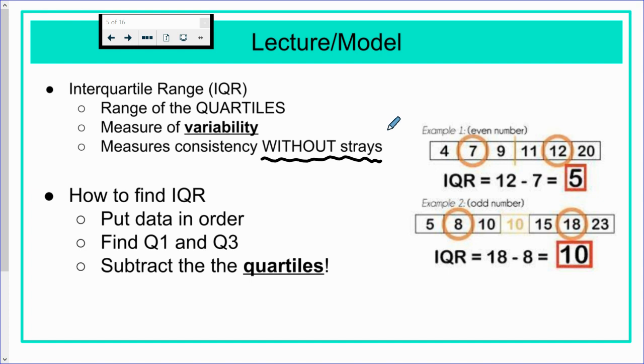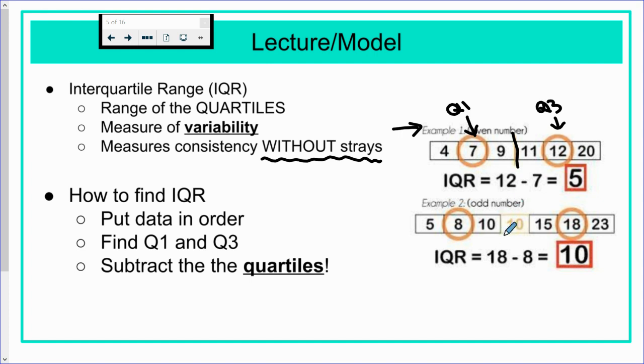So for instance, in this example 1 here, we have 6 numbers, so we're going to split it 3 and 3. The upper half, or Q3, is the middle of the upper half, which is 12. The middle of the lower half, or Q1, is 7. So subtract the 2. 12 minus 7 gives us 5.